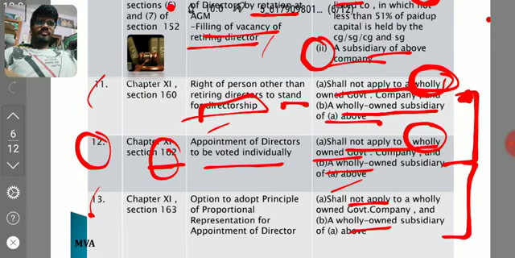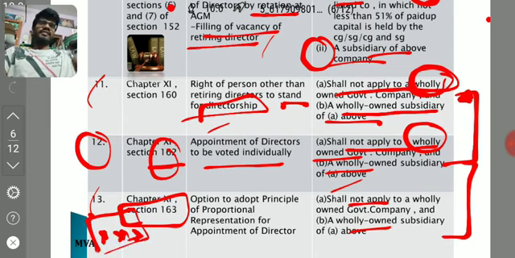Option to adopt the principle of proportional representation. What is the principle of proportional representation? Yes, it is an option given to the company if they want to appoint directors by proportional representation. Two-thirds of the directors shall be appointed by proportional representation. Right. This section 163 is a very important, very unique section. This section 163 overrides the entire Companies Act, you have to keep in mind. If this section comes into the picture, nothing else will apply in this particular case. Right? This is a unique section.